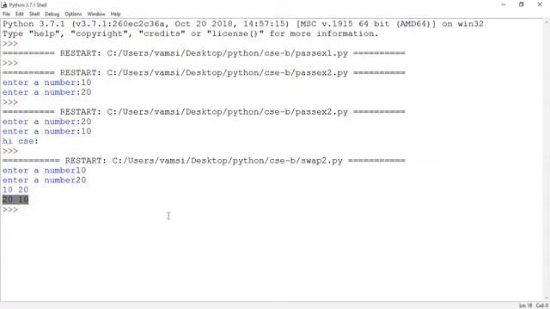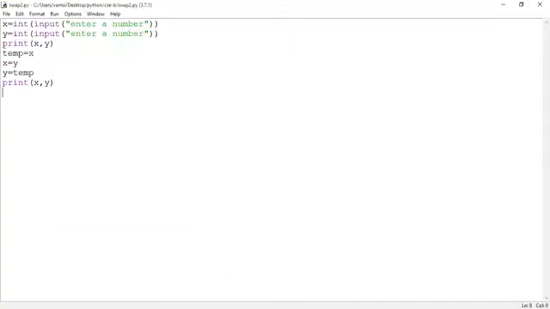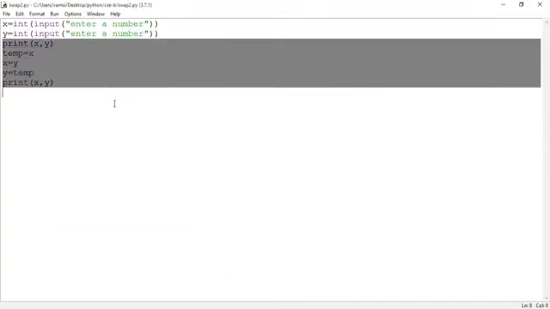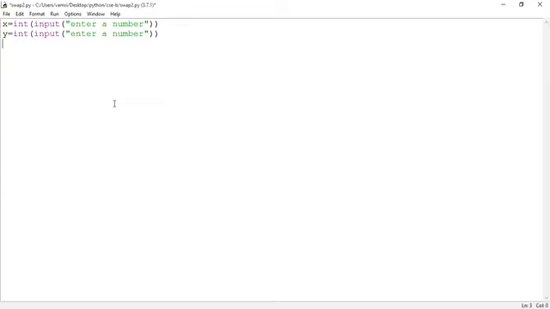So by using another variable, we have written the logic, but now we write the logic without using an extra variable. By using those two variables itself, we can write the logic in a very simple manner. Okay, so go to the code. I'm deleting this particular code. x, y equal to...